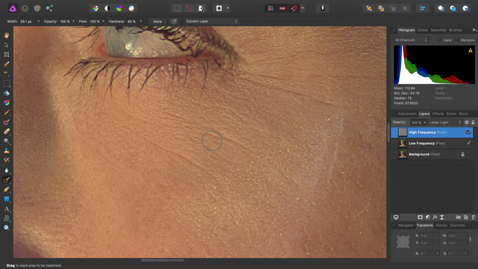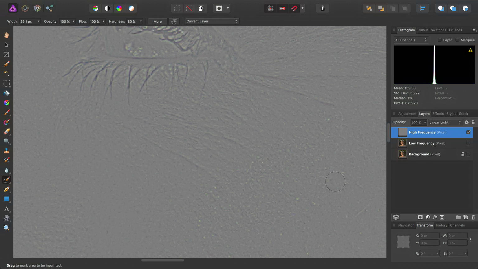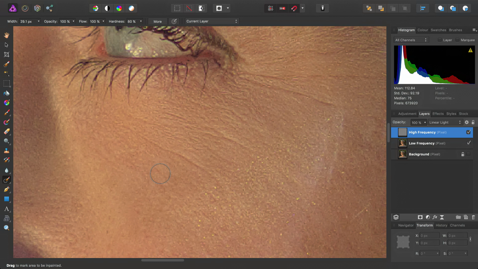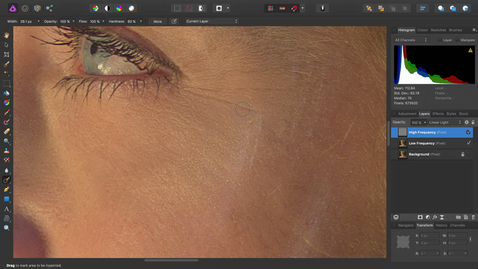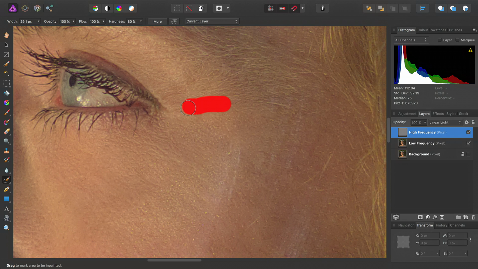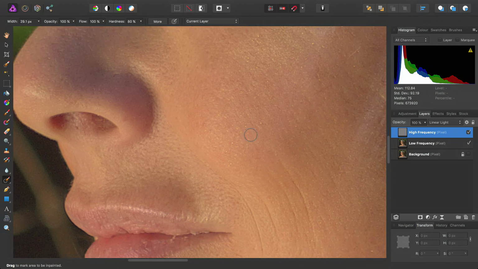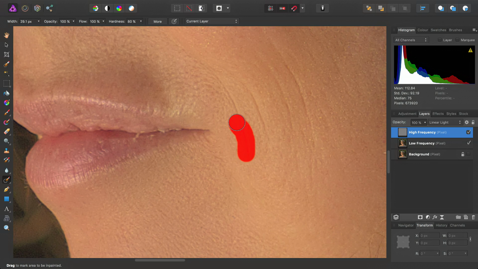Because removing high frequency detail, if we just have a look at it on its own here, it's incredibly difficult to do whilst maintaining its clarity. A lot of the time you can end up blurring it and it looks very noticeable. But the in-painting brush is able to go over these areas whilst keeping them sharp.